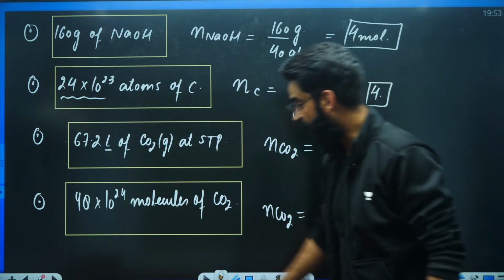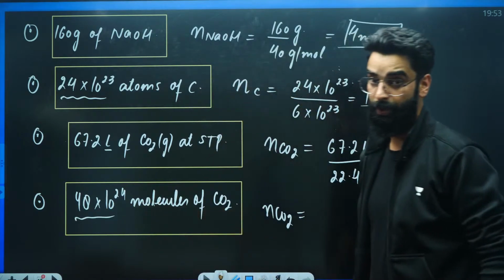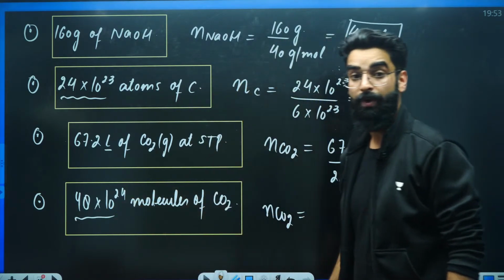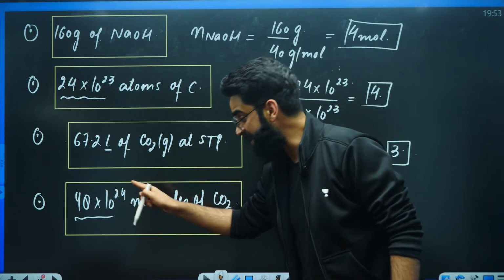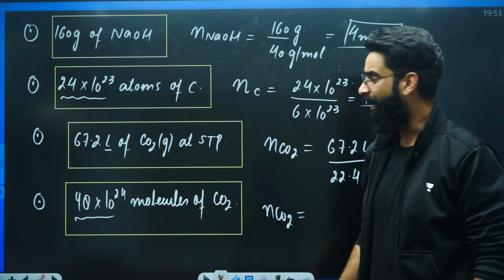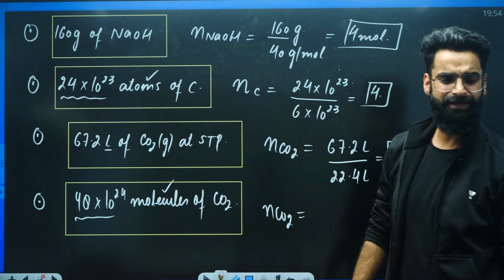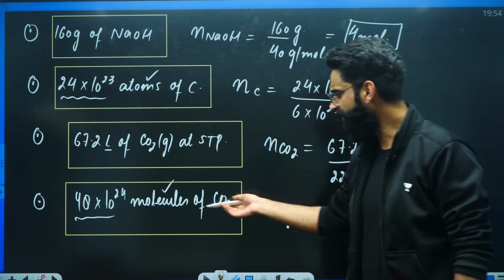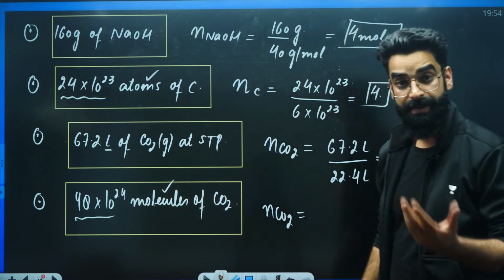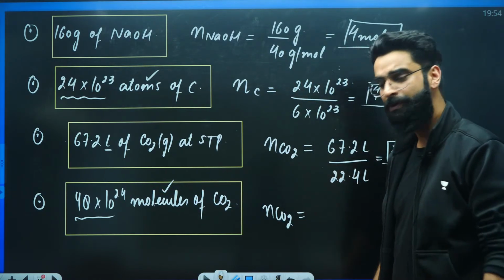First have a look. Are we given with the volume of the gas? No. Are we given with the mass of the gas? No. Are we given with the particles? Yes, we are given with the particles. Particles can be given either in terms of atoms, or it can be given in terms of molecules, right? We are given with the particles of the substance. Now, how do you convert particles into moles?